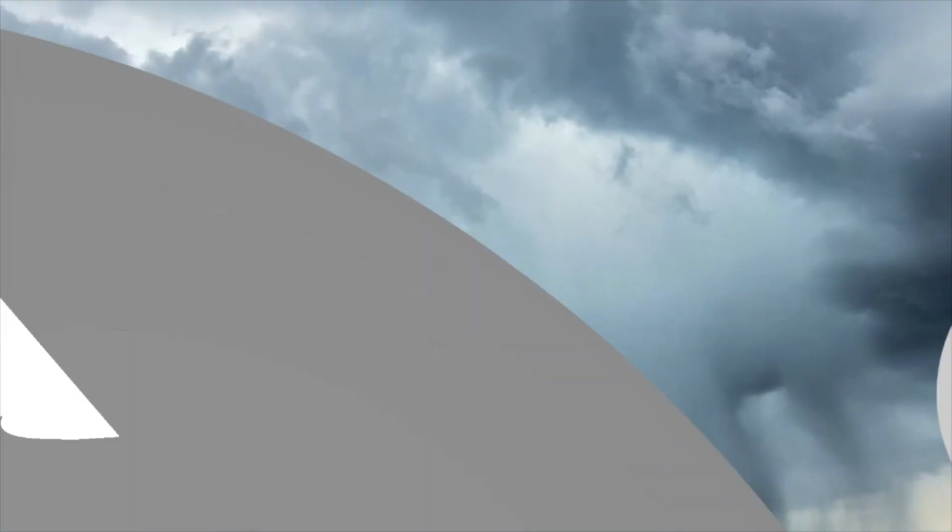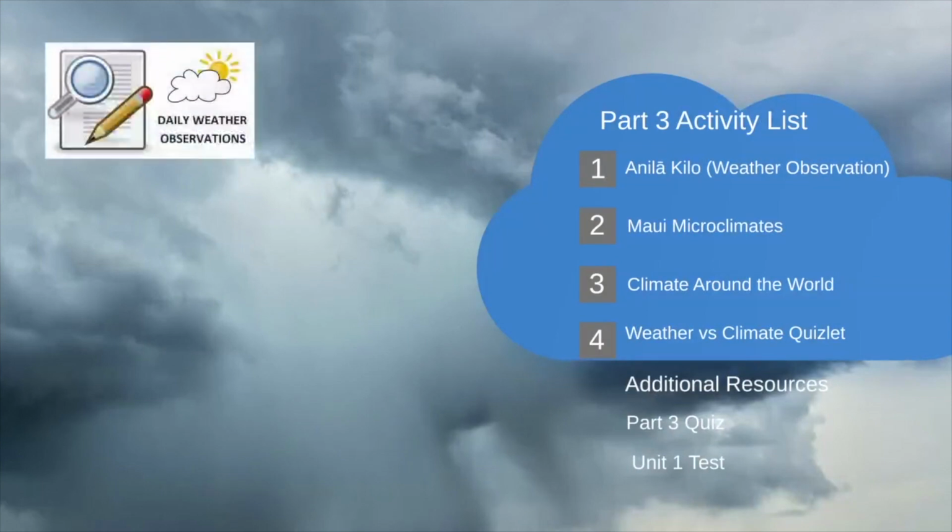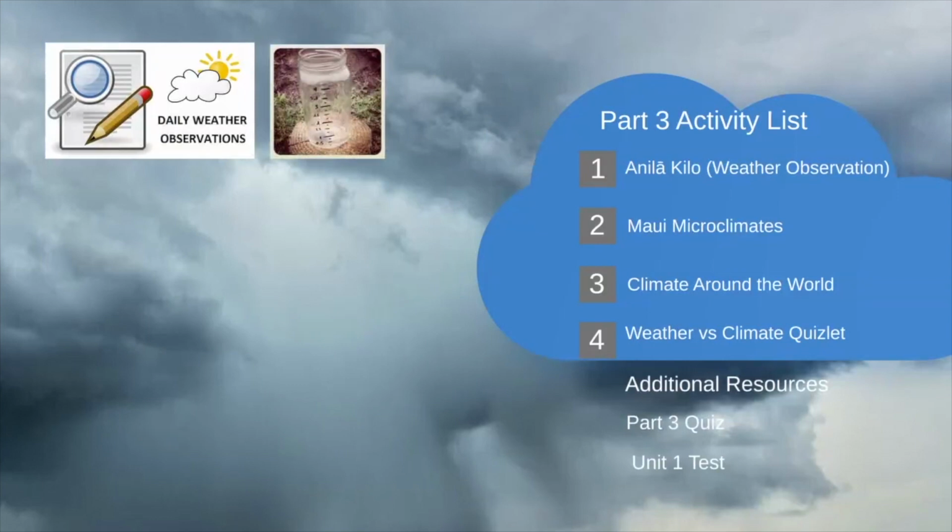Let's go over the activities that you will be completing in Part 3. In this first activity, Anila Kilo, or weather observation, you will study the weather in your local town and document what you observe, or kilo. You will start by making your own rain gauge to measure the amount of rainfall each day. Note that you need to make your rain gauge and set it out around 24 hours before you begin your first kilo activity in order to record the rainfall that happened in the past 24 hours. You will do this for 4 consecutive days and complete the weather data sheet daily.